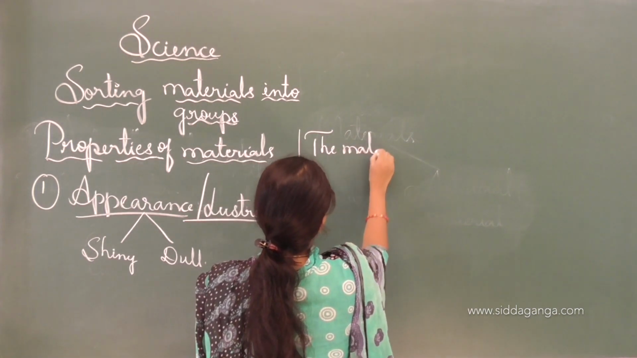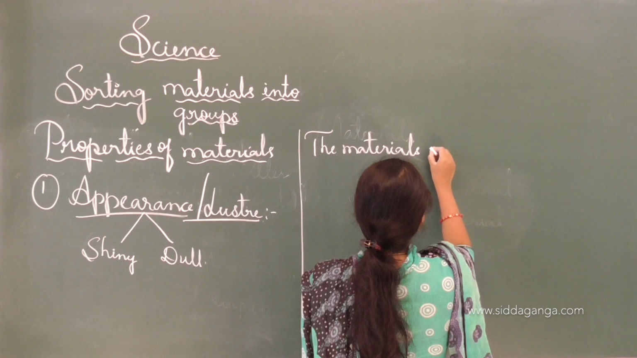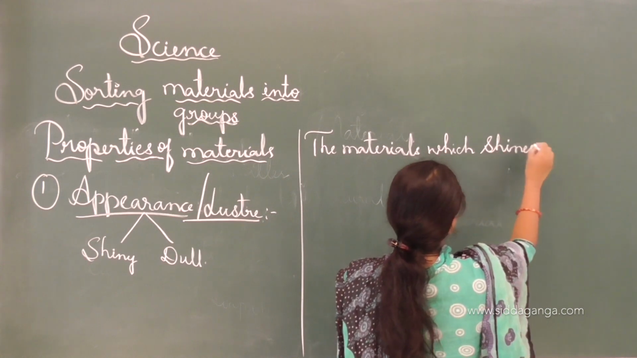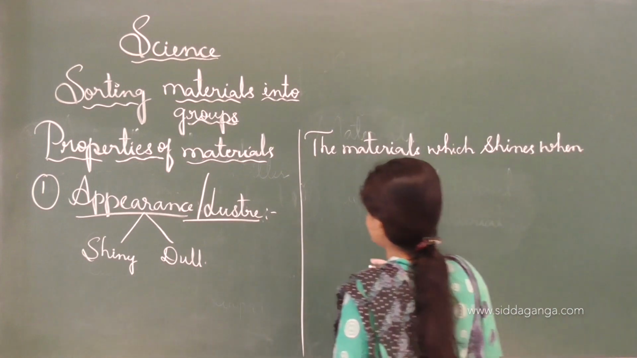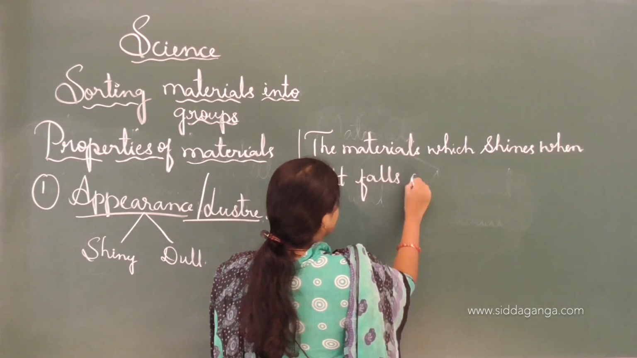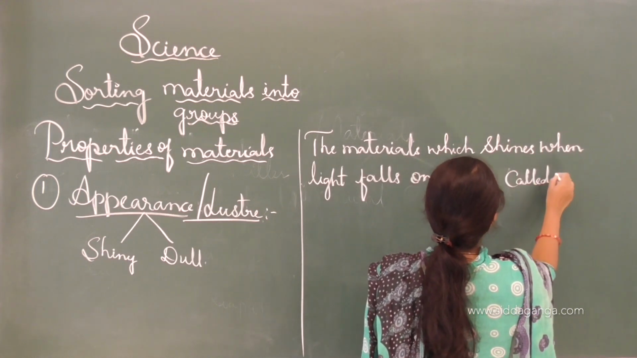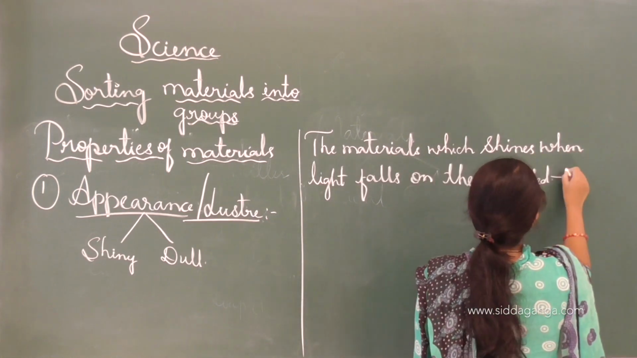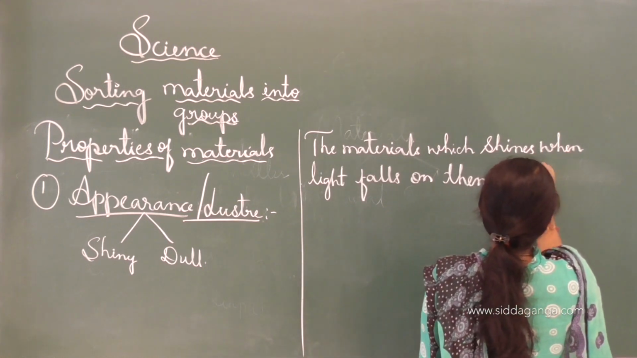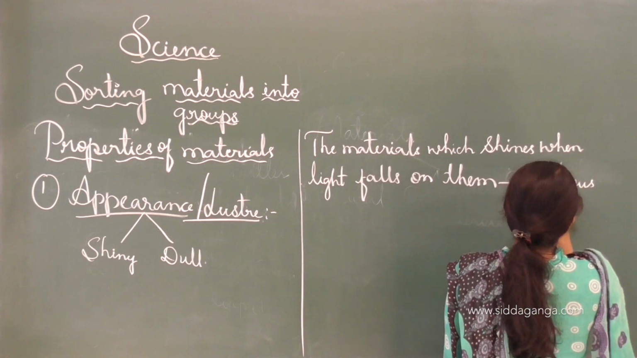The materials which shine when light falls on them are called lustrous material.